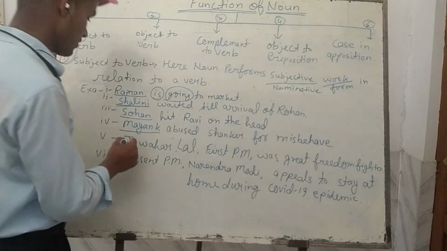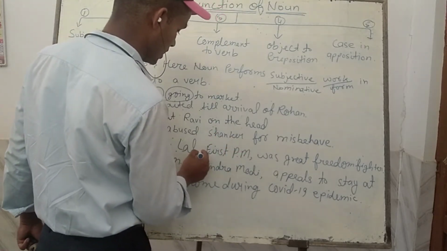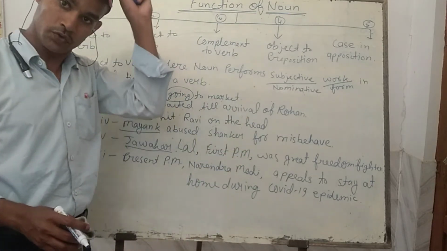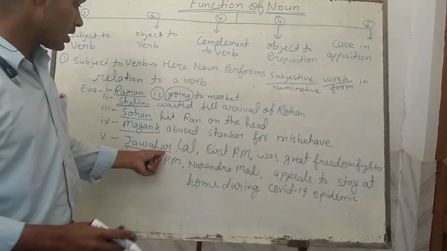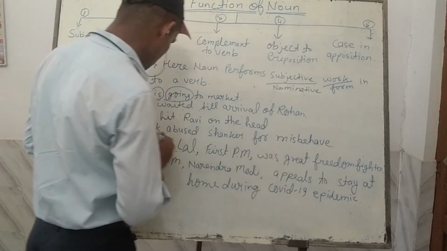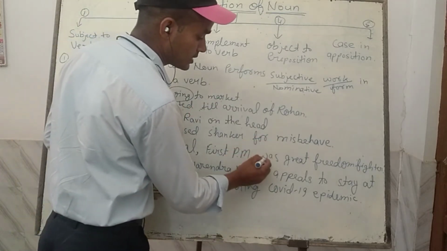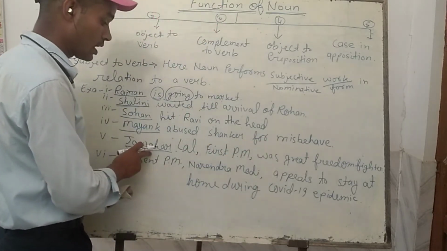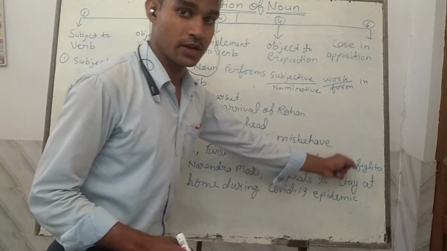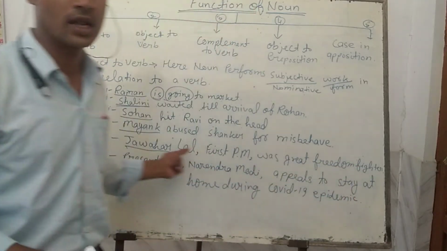In the same way, Jawaharlal, first PM, was a great freedom fighter. You will find here that this noun is dominating and saying that Jawaharlal, this person, is the great freedom fighter. Who is the great freedom fighter? That is Jawaharlal. Means the whole sentence is telling about Jawaharlal.